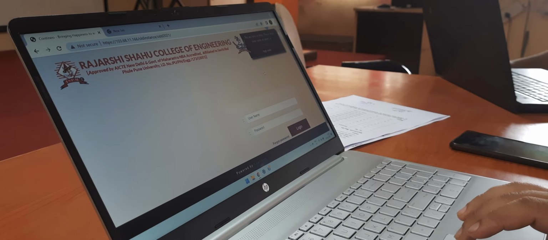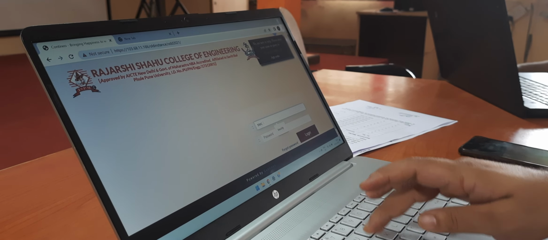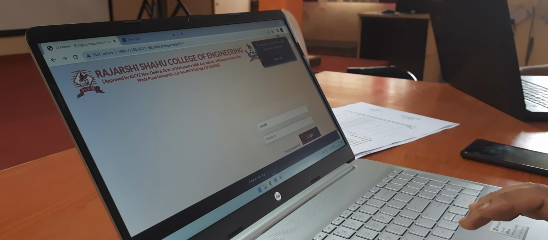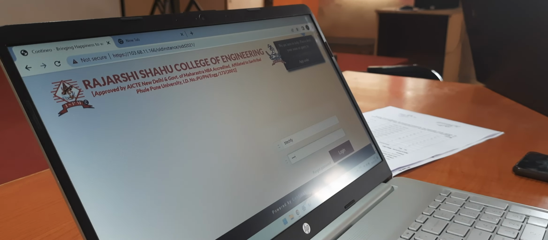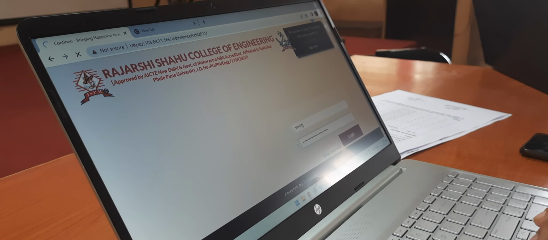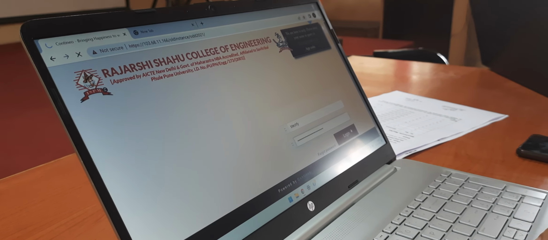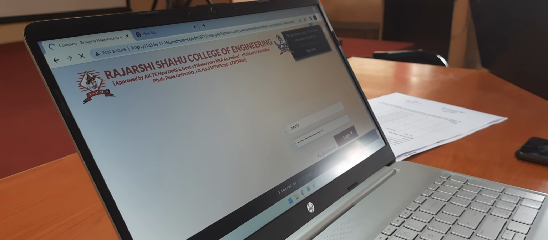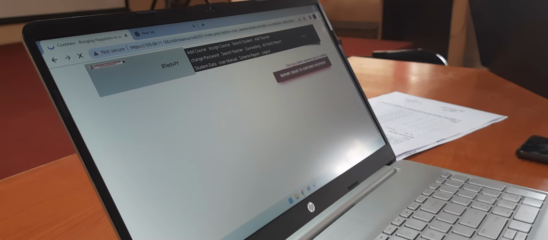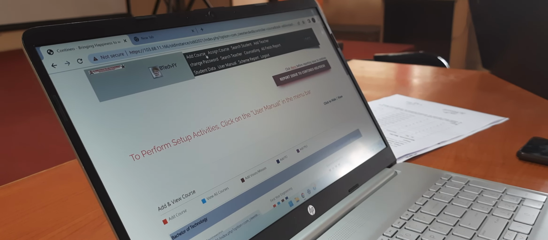Odd 2021. Okay. Odd 2021. The username is btechfy and the password is continue. So username is btechfy, password is continue. Then you have to log in. After login, you will be by default in the add course tab.